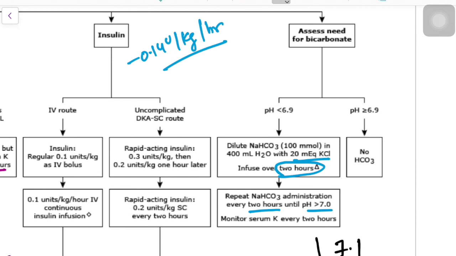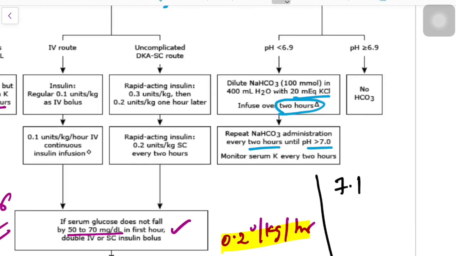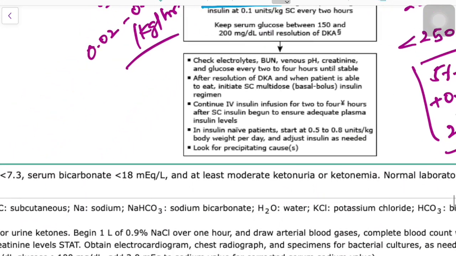Here I would like to emphasize one point. If you are correcting an acidosis patient, because acidosis is associated with arrhythmias of the heart and sudden death, your target of correction should be a pH of 7.1, and the bicarbonate should not be raised more than 10 millimoles above the deficit at a time.